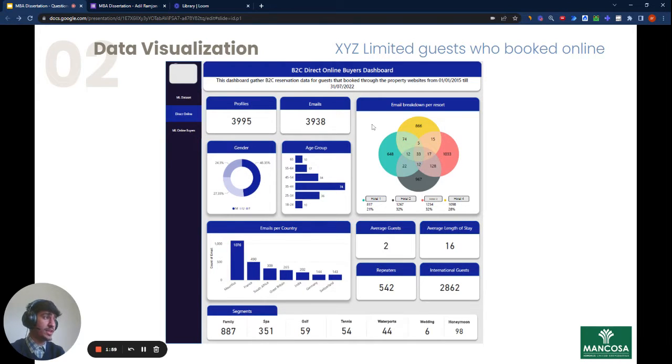We can also see an email breakdown per resort. For example, if XYZ Limited has 4 properties, we can see how many guests have been to each property and how these are connected. So these are all informative and very insightful pieces of information that we can get through the use of dashboards.